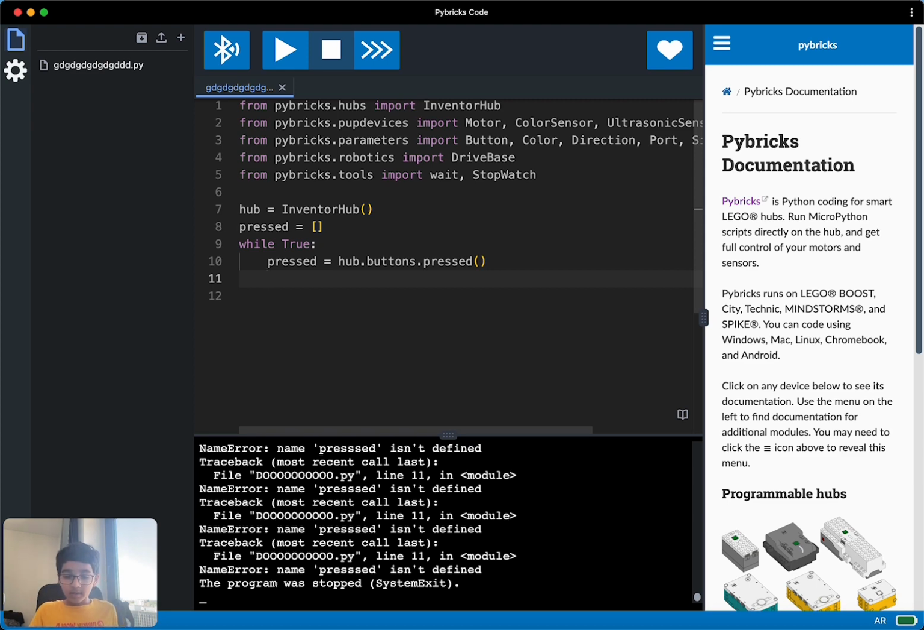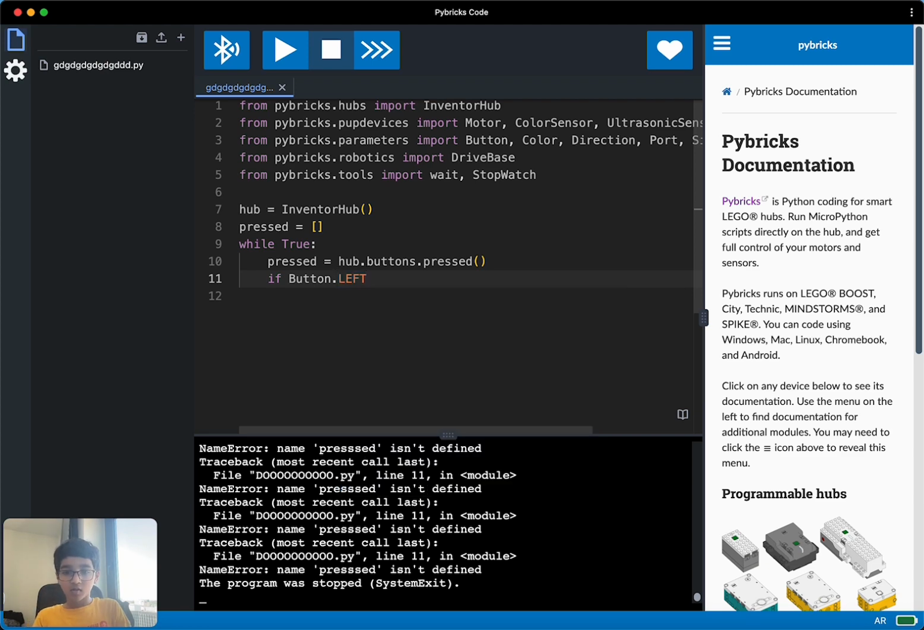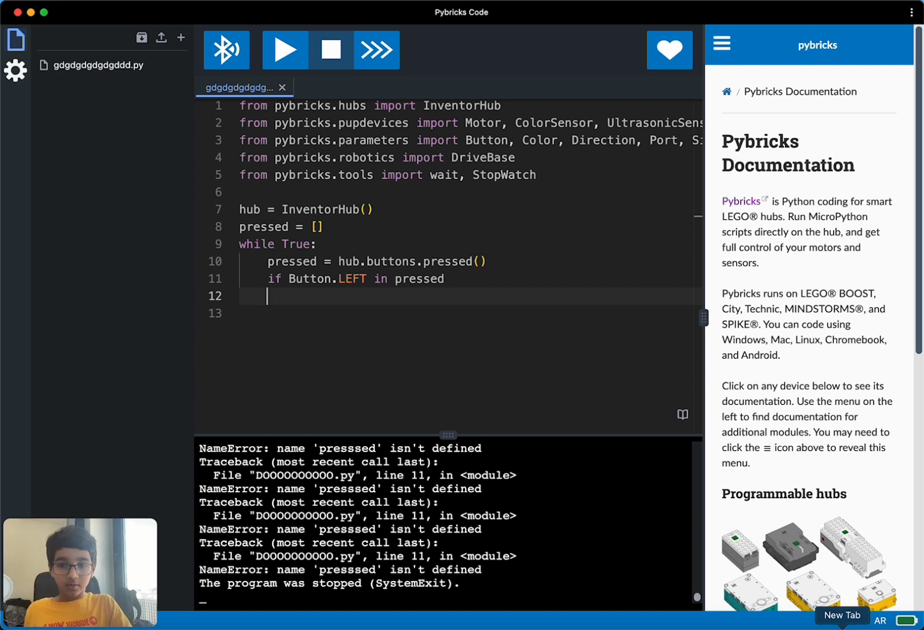Now we're going to code the buttons. So first you've got to type in if space Button, capital B, button dot left, space, in, and then my variable that I did, it is pressed. Oops, I forgot something. You have to do a colon after pressed, the two dots, and then enter.